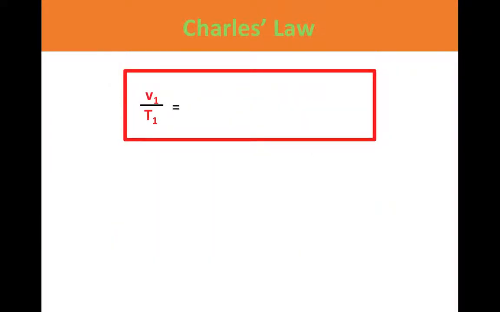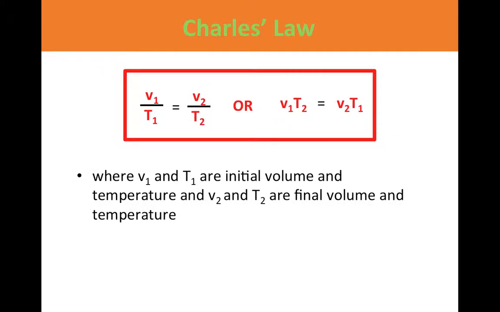So let's take a look at the formula. It's V1 over T1, where V1 is the initial volume and T1 is the initial temperature, and the same for V2 and T2. You can either memorize it this way or this way.